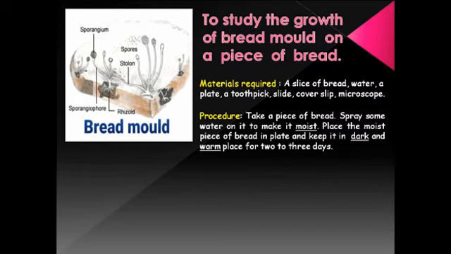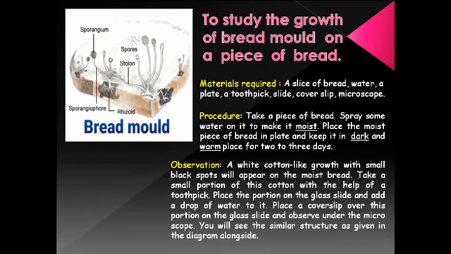The procedure goes like this. We have to take a piece of bread, then spray some water on it to make it moist. Now place the moist piece of bread on a plate, and then keep this plate in a dark and warm place for 2 to 3 days. You can see that in my presentation I have underlined these 3 words: moist, dark and warm. Why? Because these 3 are the conditions required for the proper growth of fungi.